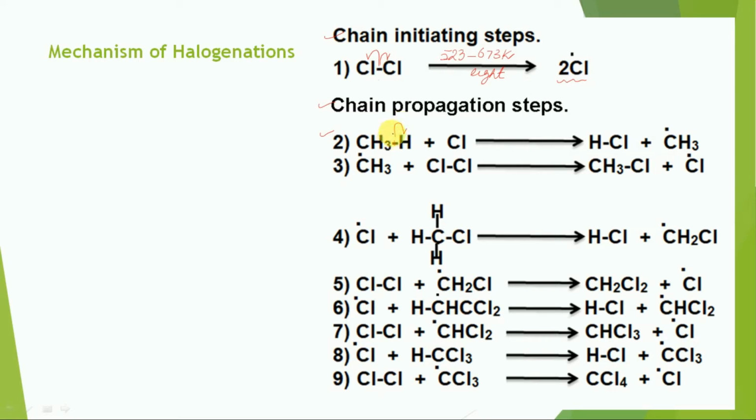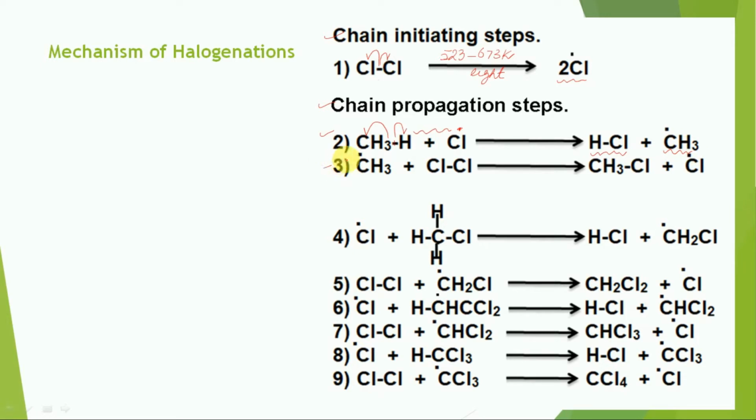One electron goes with hydrogen and one with carbon. The hydrogen combines with the chlorine free radical and one hydrochloric acid molecule is generated, along with the methyl free radical.